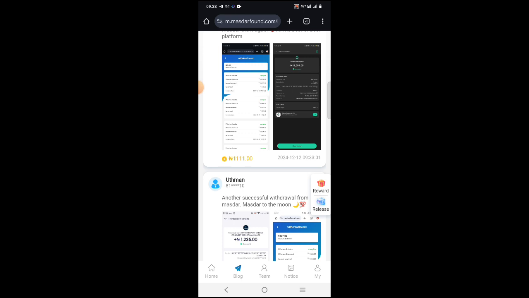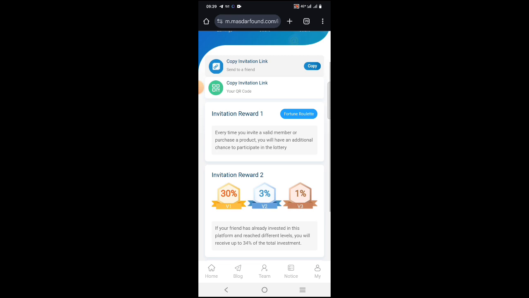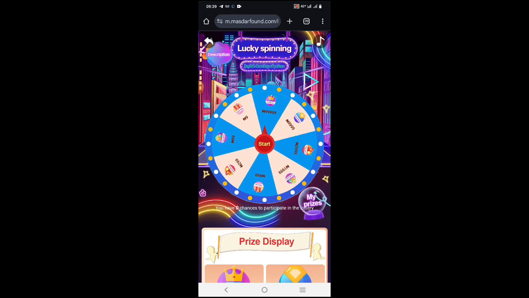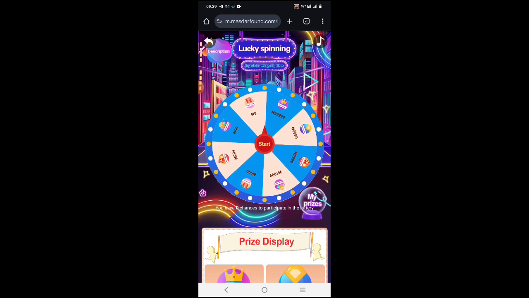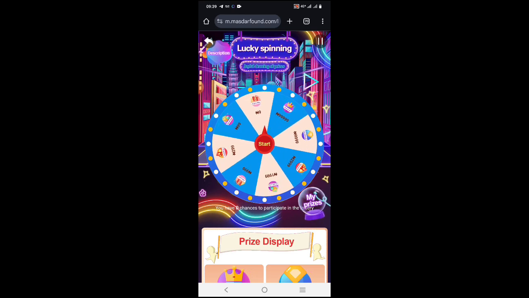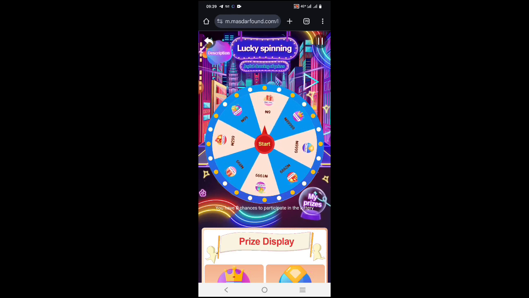Another one is after you have done registering. You click on this theme here. Then invitation reward, click it. They will give you one spin so that you can spin.